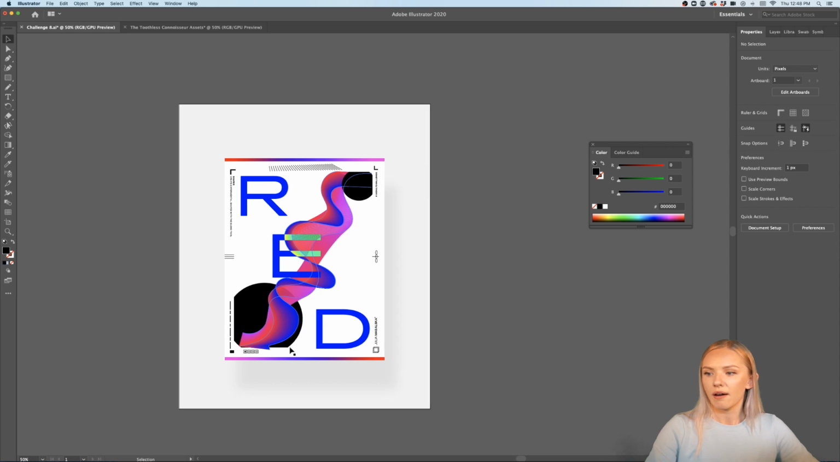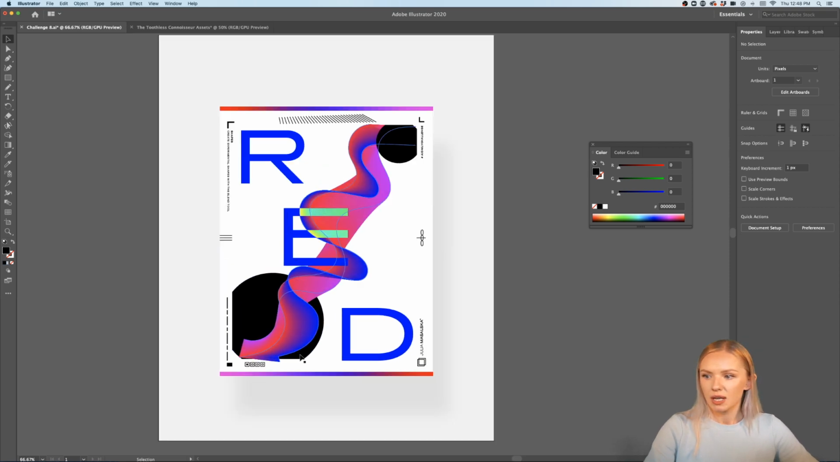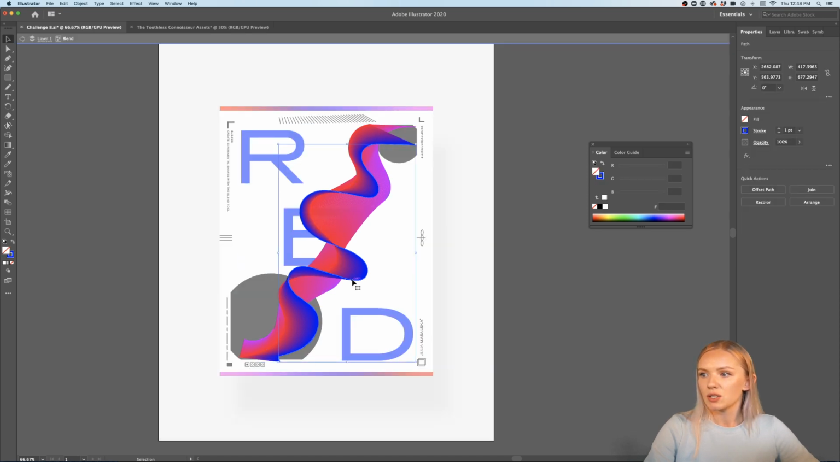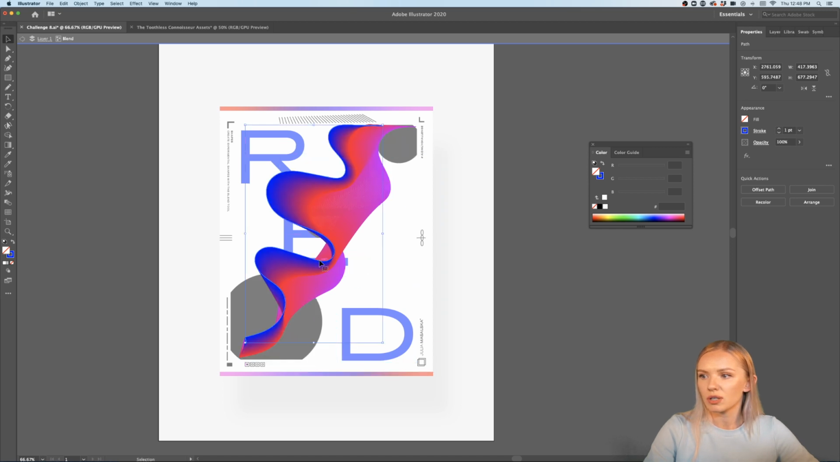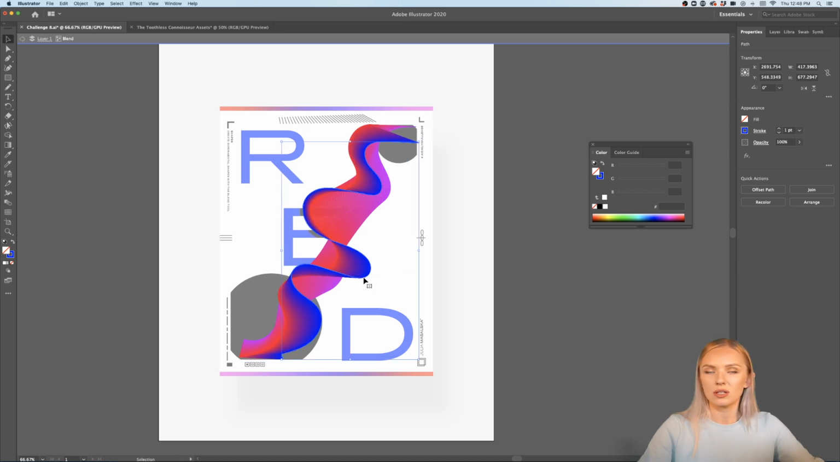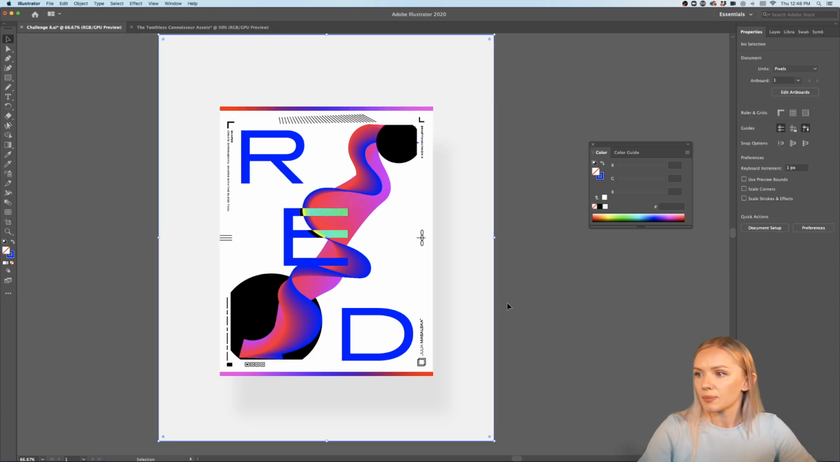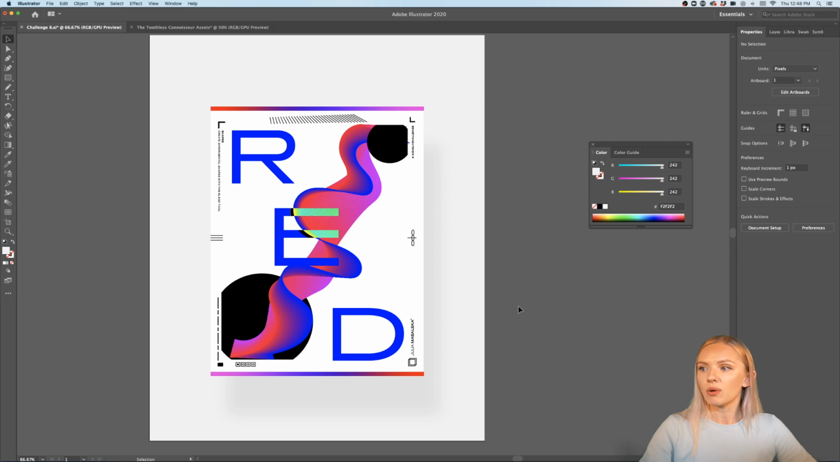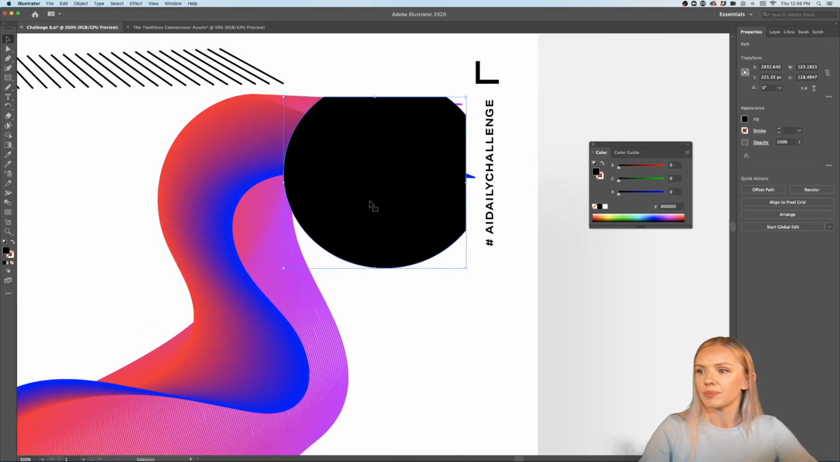In the poster, I have my letters, I have my shapes, and I have something really interesting that I can experiment with. And of course, you can go in here into the curves, and you can move them around. You can do whatever you like with them. You can even go into the direct select tool, and you can adjust the curves if there's some spaces that you don't really like.